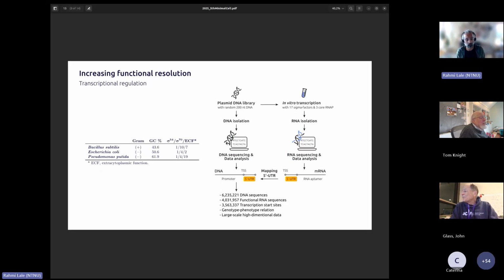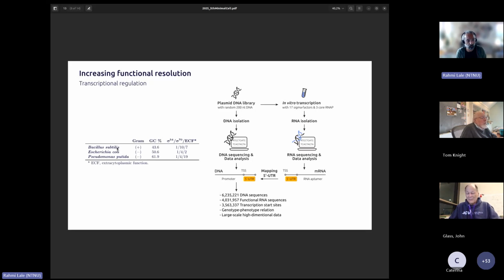In my group, we have developed a massively parallelized in vitro transcription protocol. It involves the generation of a large number of artificial sequences. In this particular case, we designed 6.2 million DNA sequences, and then screened them through an IVT protocol.